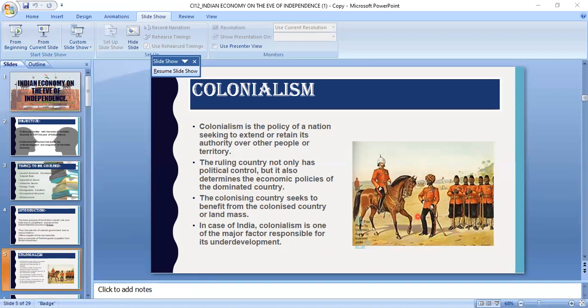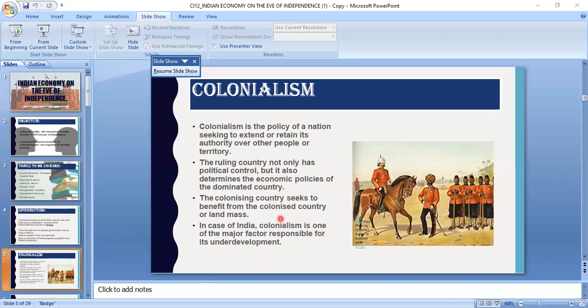So as traders, they came to India first, and then slowly they took advantage of the political atmosphere in India and utilized it for their own purposes, and slowly they started settling their administration in India for their own benefit.